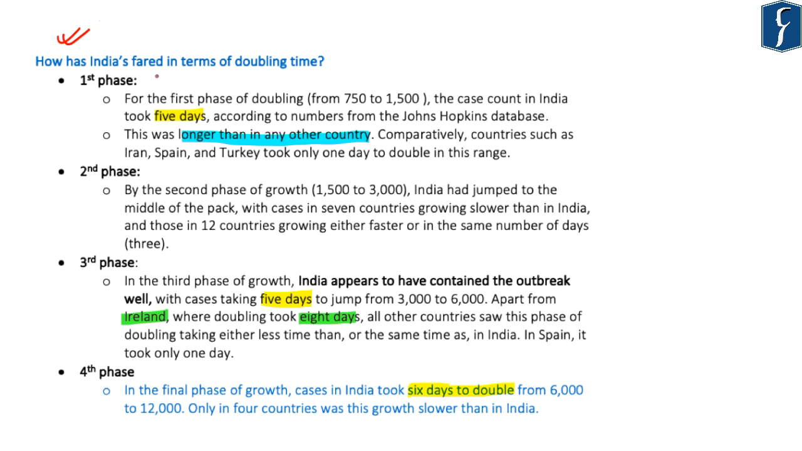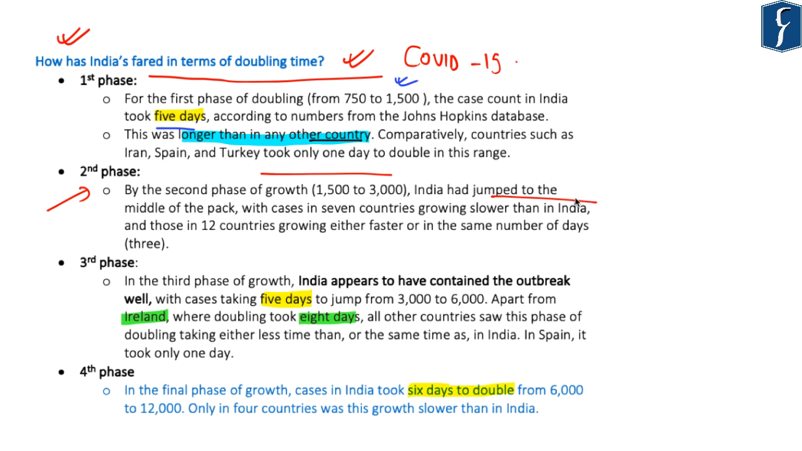So the question is, how has India fared in terms of doubling time with respect to COVID-19 virus? It says that for the first phase of doubling, that is from 750 to 1500 cases, the case count in India took 5 days, according to this database of Johns Hopkins University. And this doubling rate of 5 days was longer than any other country. Now in the second phase, when the cases grew from 1500 to 3000, India jumped to the middle of the pack.